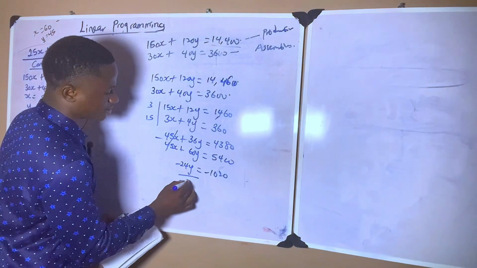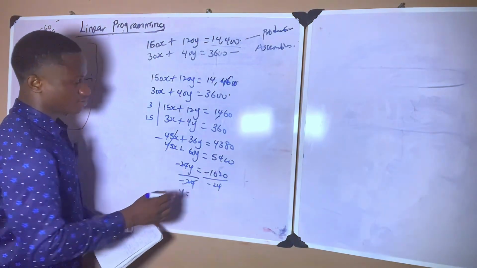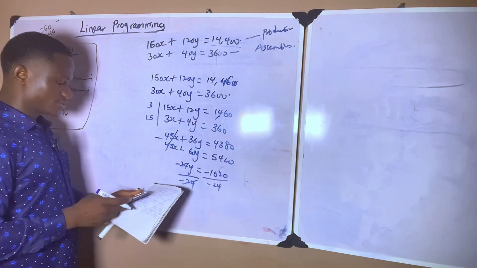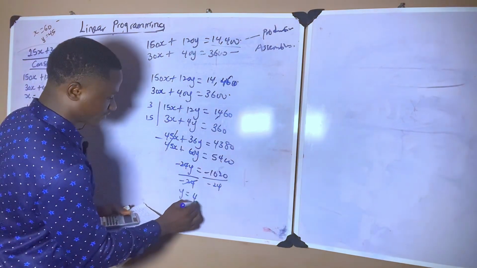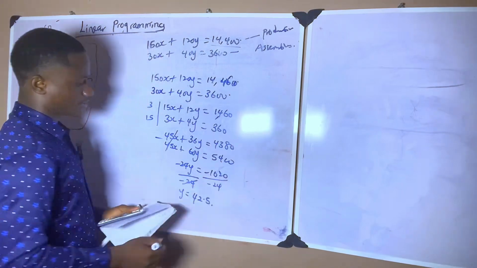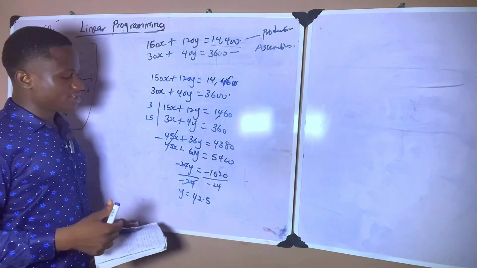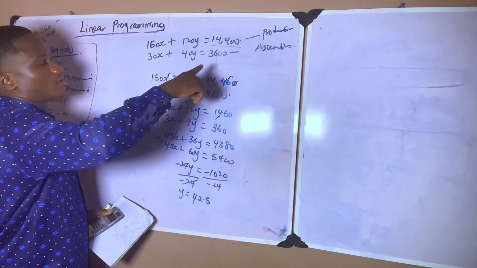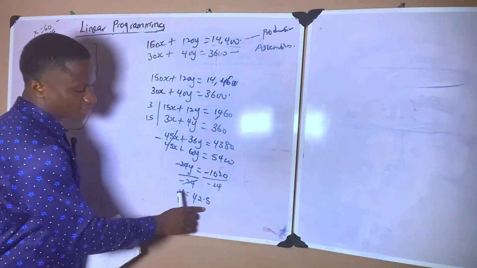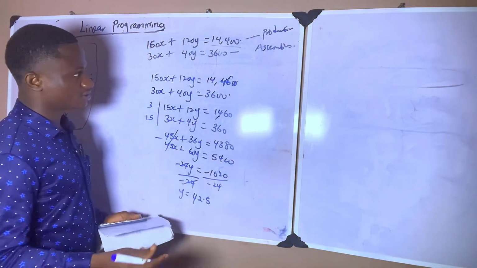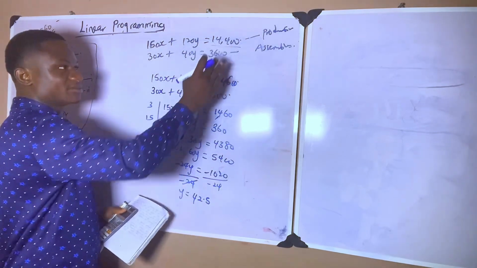Then divide both sides by minus 24. So therefore my y is equal to 1020 divided by 24. That gives me 42.5. So if the labor production department hour is increased by 1 hour, then we are going to be producing y equals 42.5 units. Then let's calculate how many units of x we will be producing.